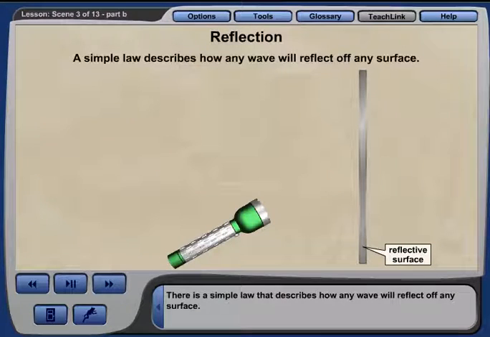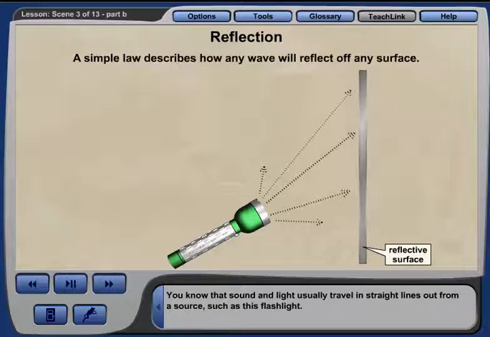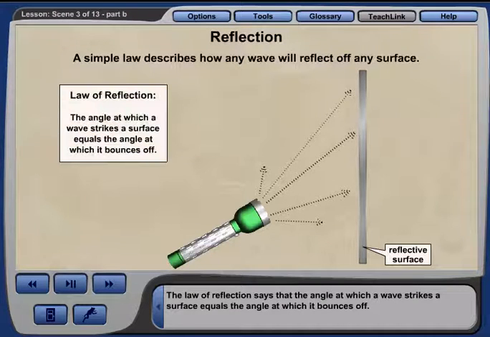There is a simple law that describes how any wave will reflect off any surface. You know that sound and light usually travel in straight lines out from a source, such as this flashlight. The law of reflection says that the angle at which a wave strikes a surface equals the angle at which it bounces off.